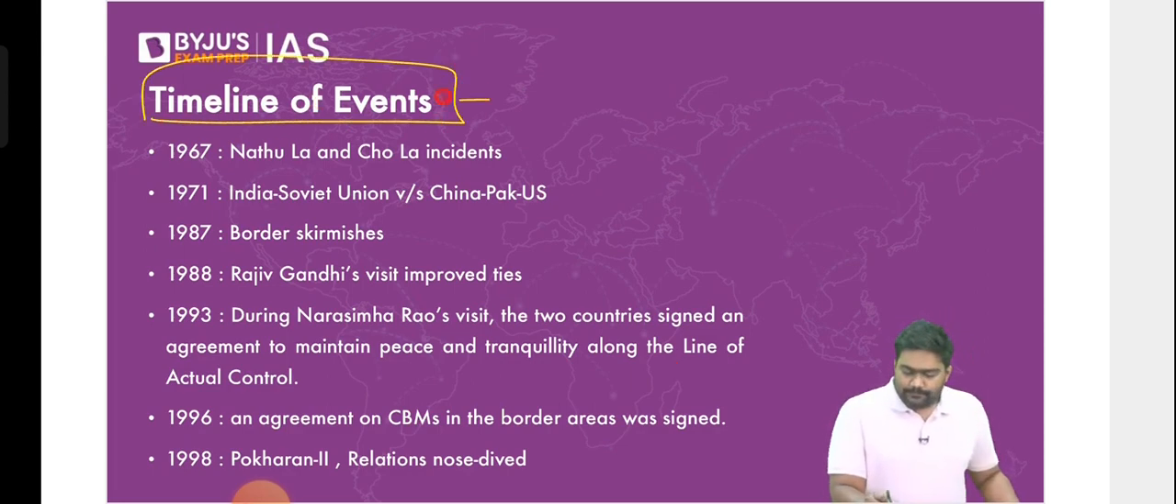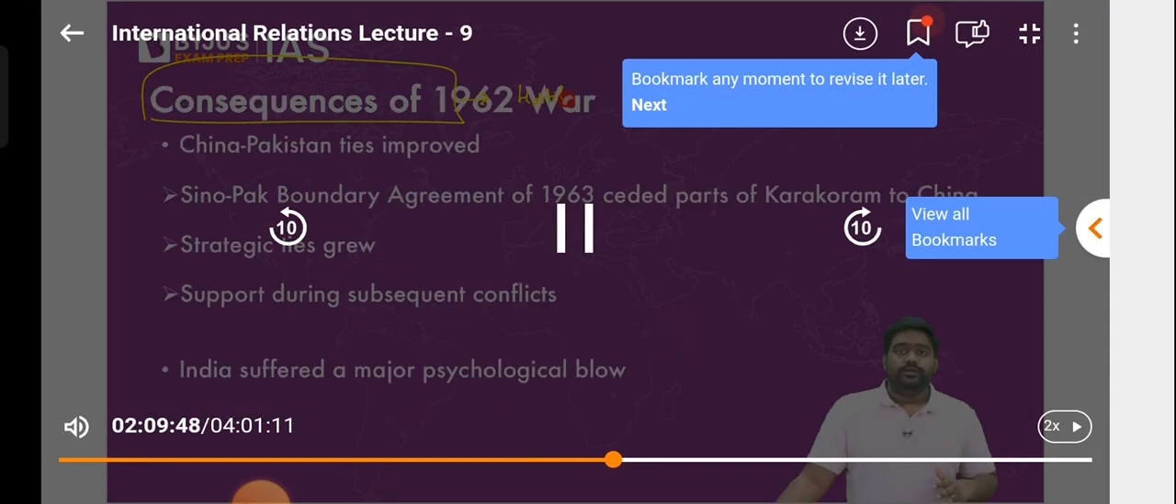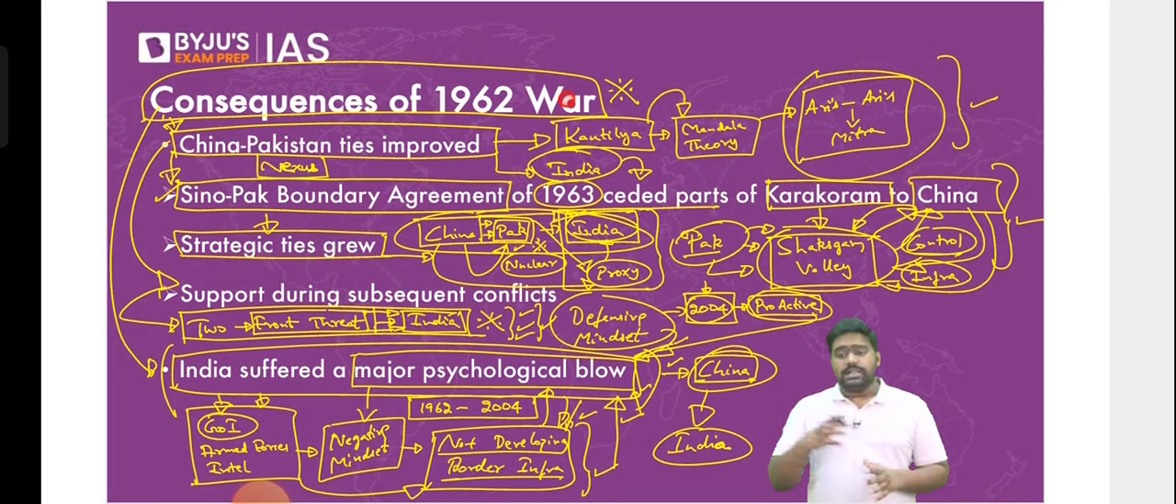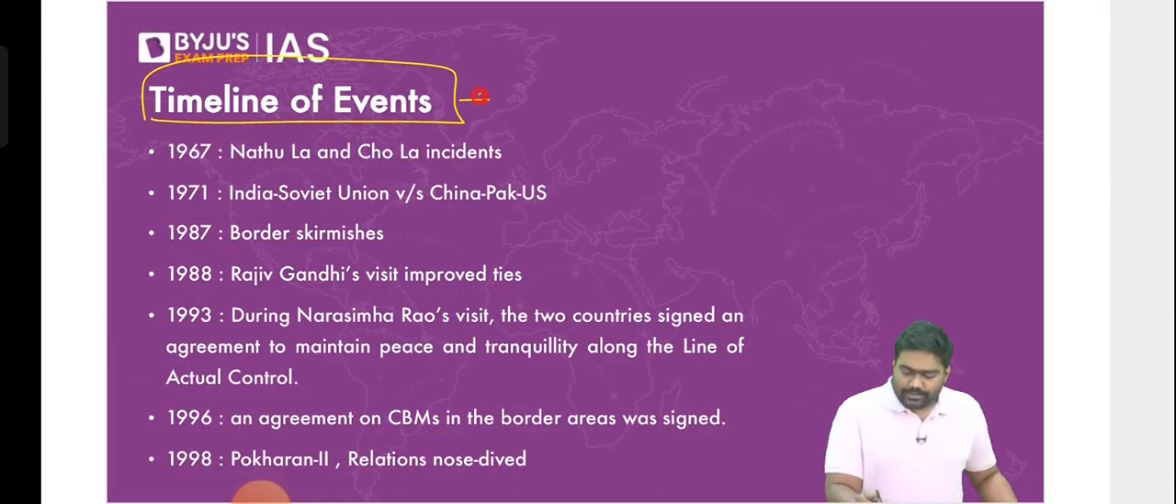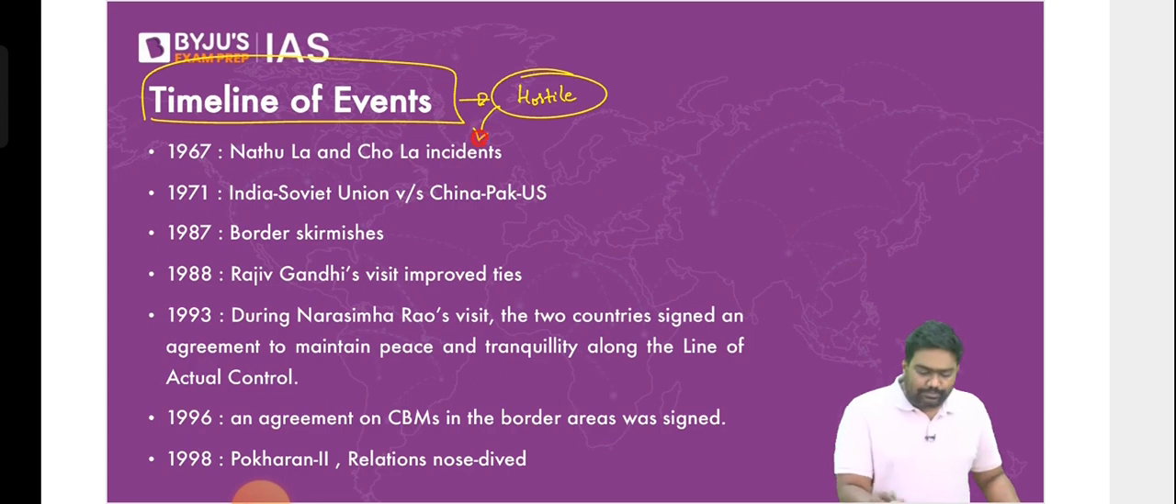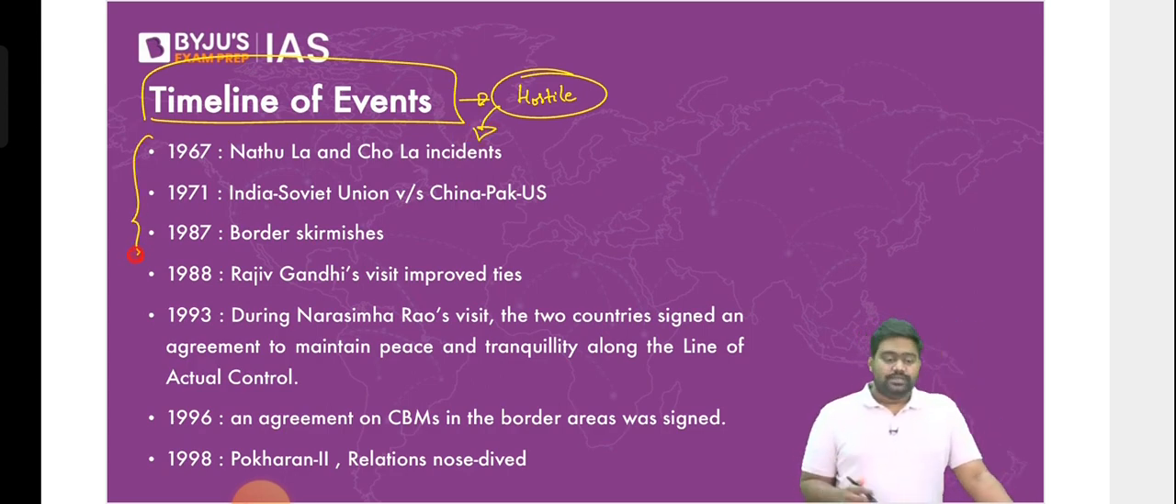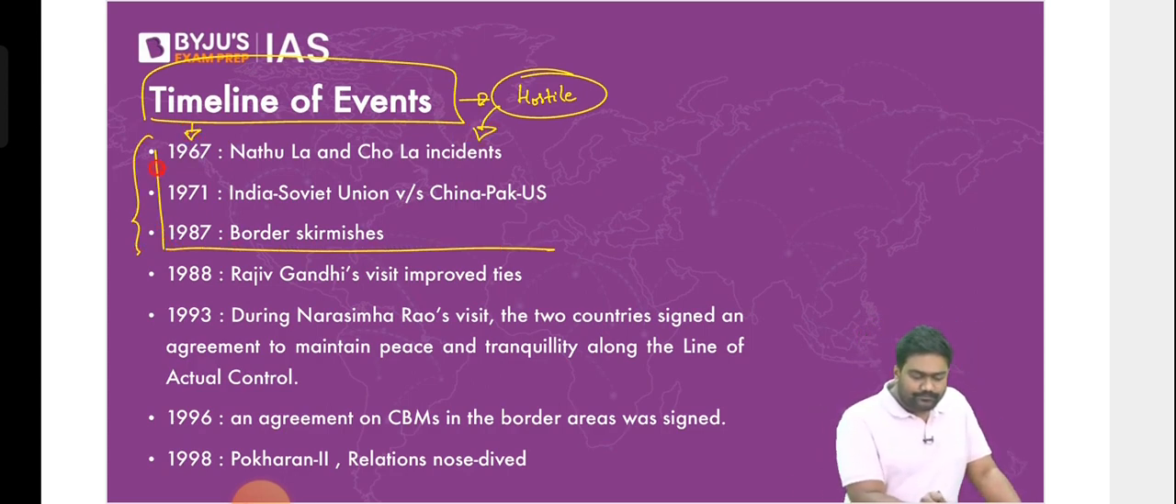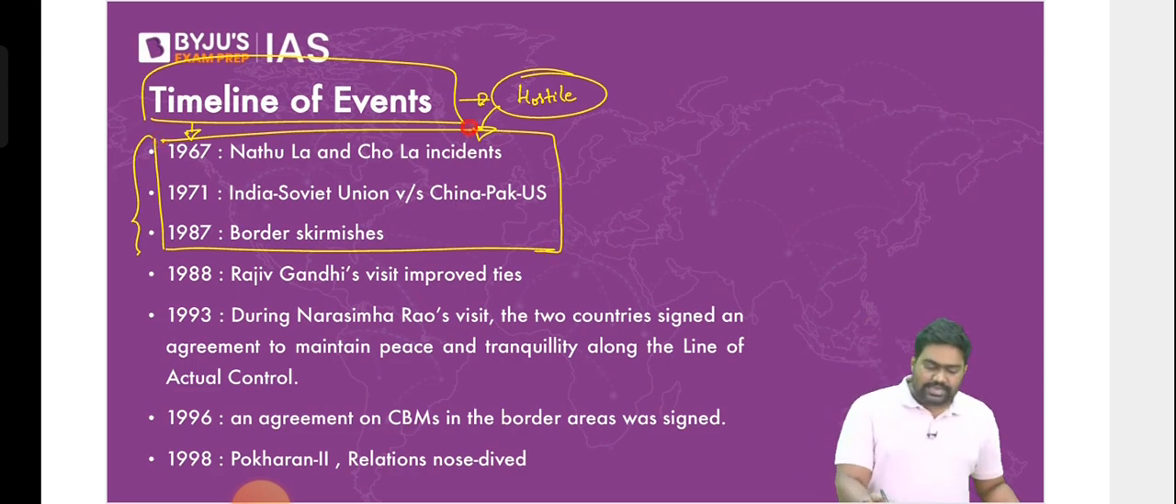So obviously, relations became hostile for many years. There was a complete breakdown of relations for at least 20 plus years, from 1962 to almost 1980s. This entire period was a hostile period. We barely had any friendly equation.